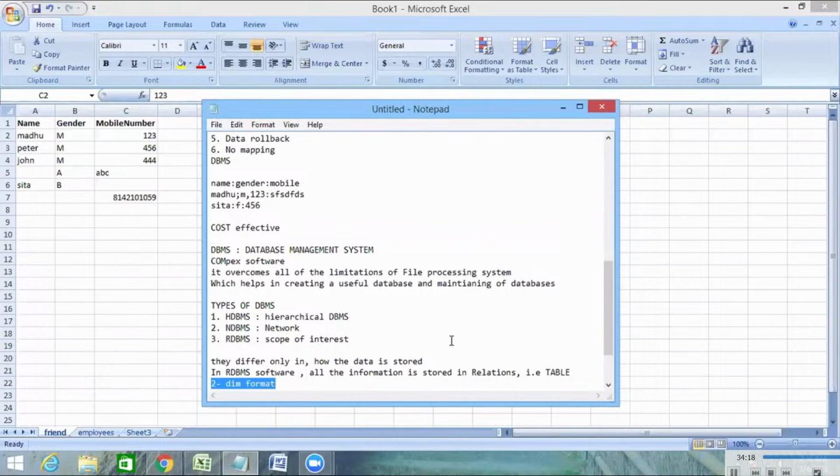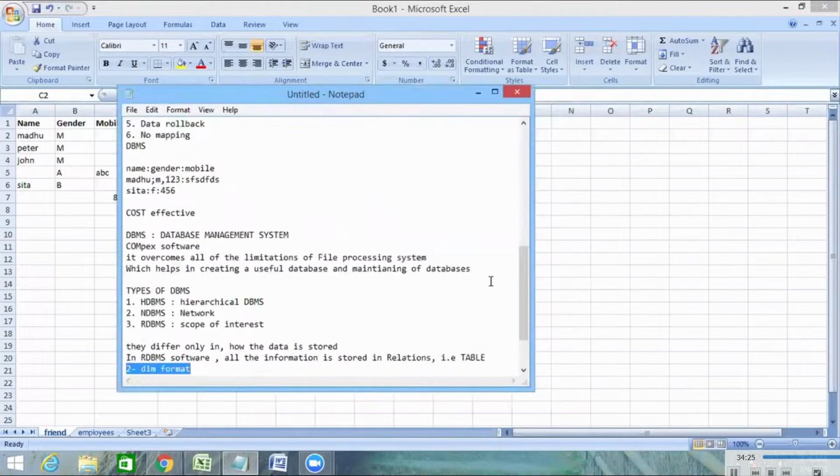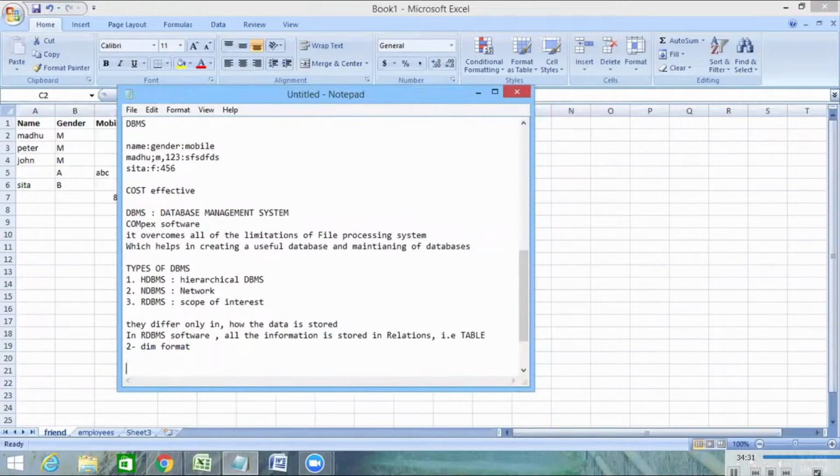As per database terminology, it is called a relation. While coming to the implementation part of SQL Server or any RDBMS software, it is called a table. All the information is stored in two dimensions, x-axis and y-axis, that is rows and columns. We'll understand what a table is now.